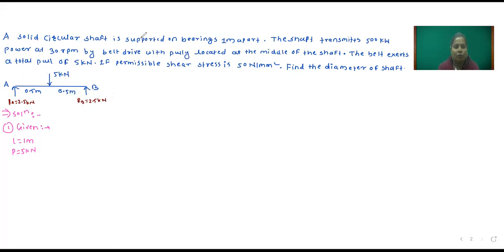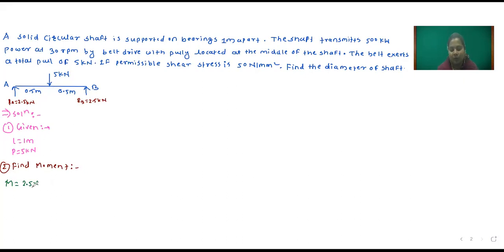Next target is we have to find out moment. Find moment about the pulley. So M is equal to 2.5 into, okay, this creates a clockwise moment about this pulley.